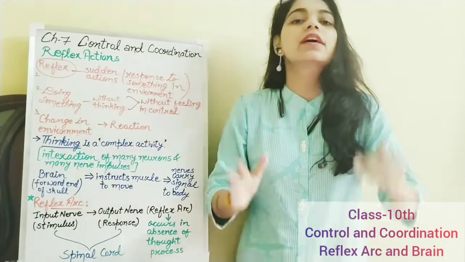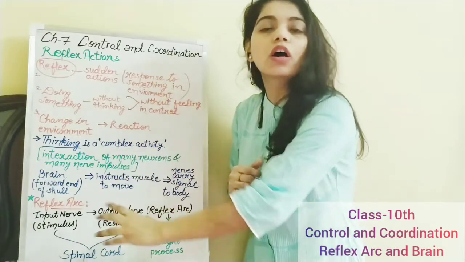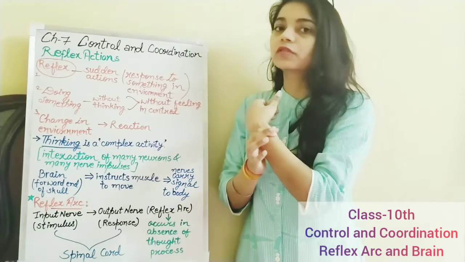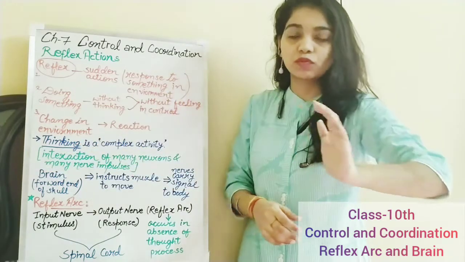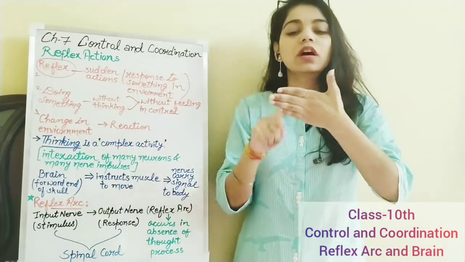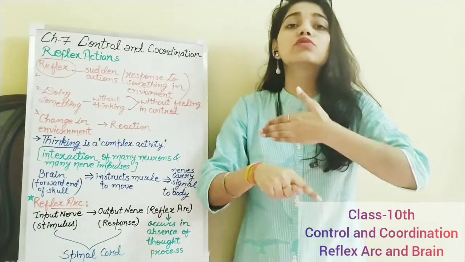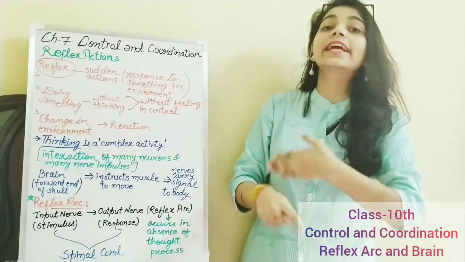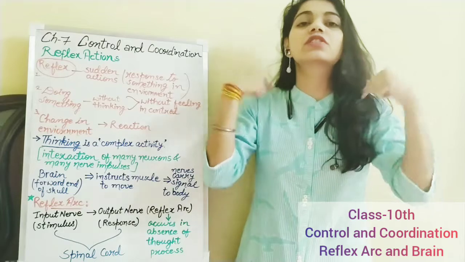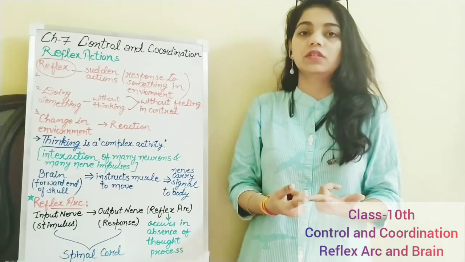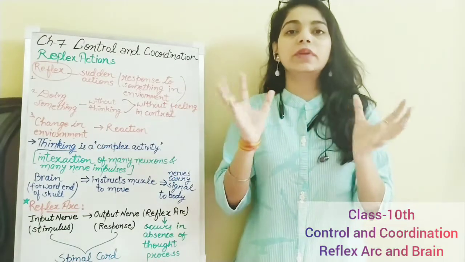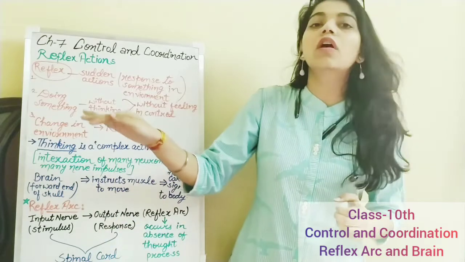How this works is, for example, you have touched a hot object, these fingers are getting burnt, and these muscles have to move. So these both are interconnected. The nerve that is detecting and the nerve that has to move, they both are connected. So they will respond without thinking. They will just give a response to that situation. As you know, the brain receives messages through the spinal cord.